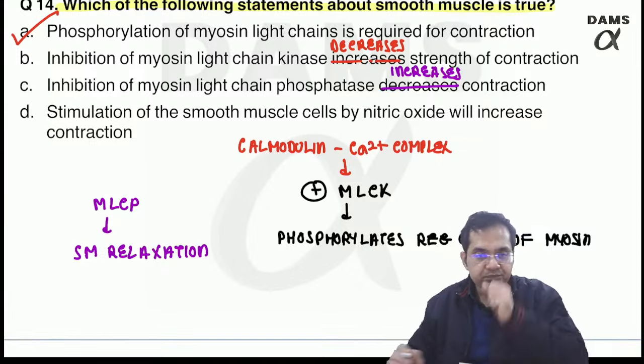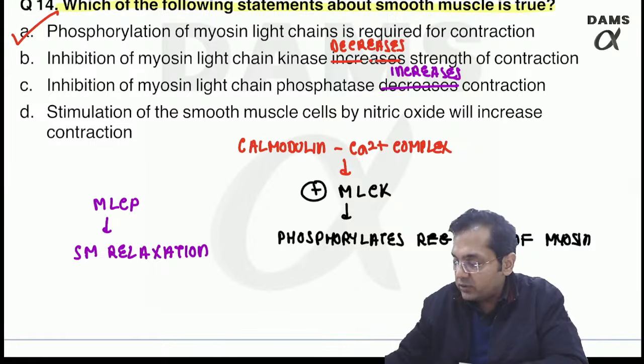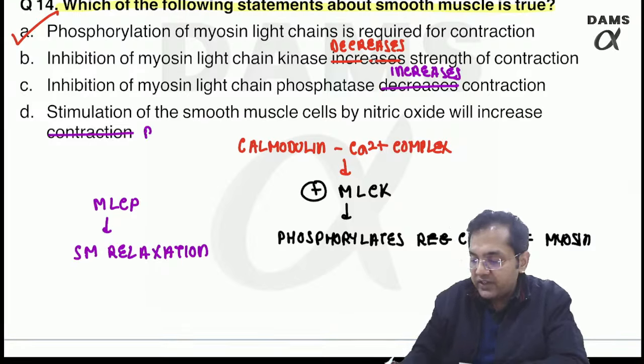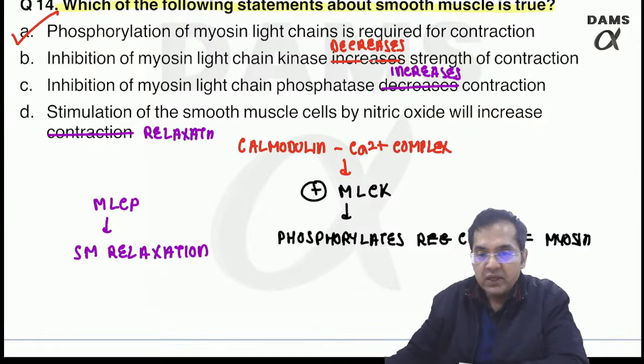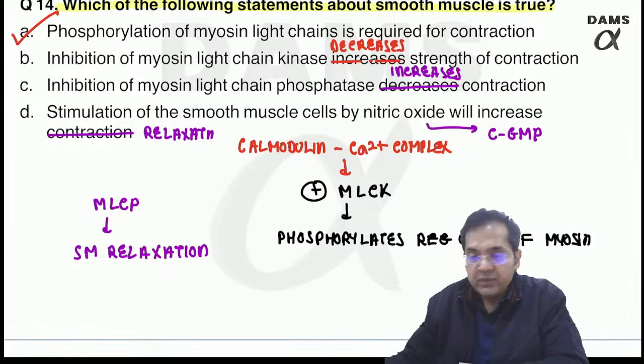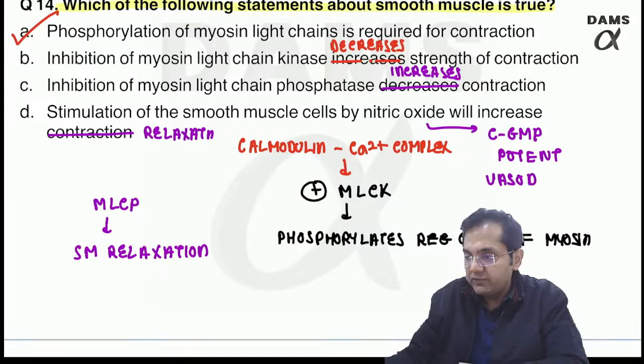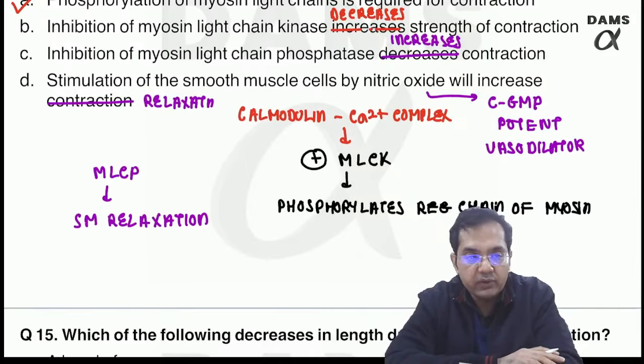Stimulation of smooth muscle by nitric oxide, it will increase contraction? No, it will increase relaxation, because remember, independent question, nitric oxide acts via cyclic GMP. It is a very potent vasodilator, right? Very potent vasodilator.